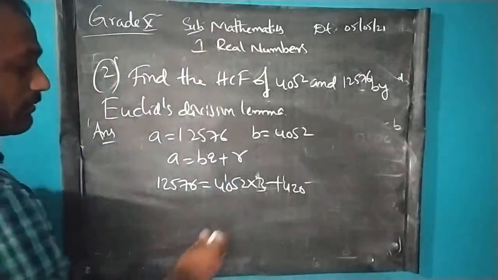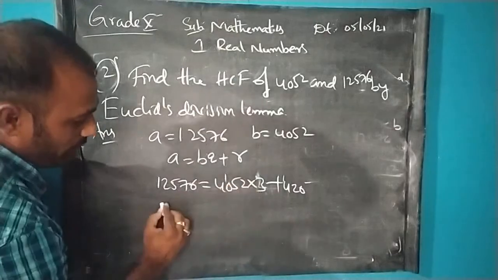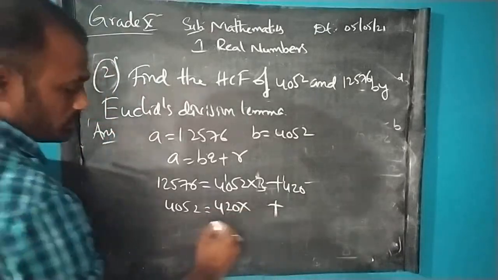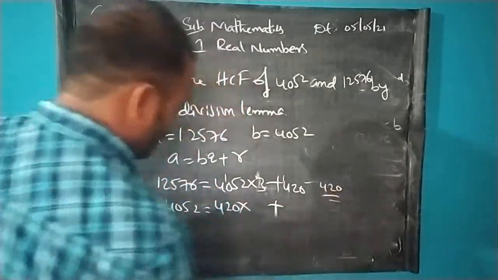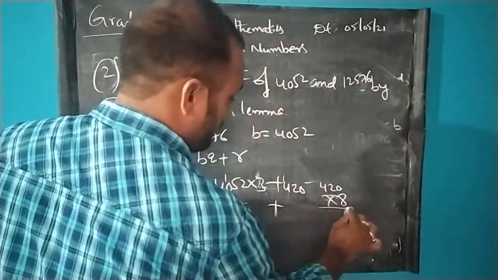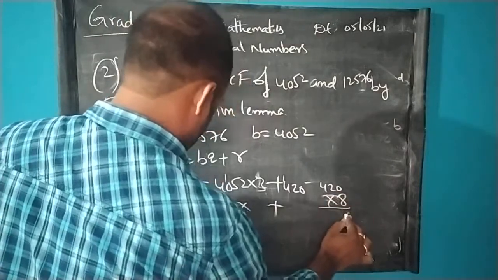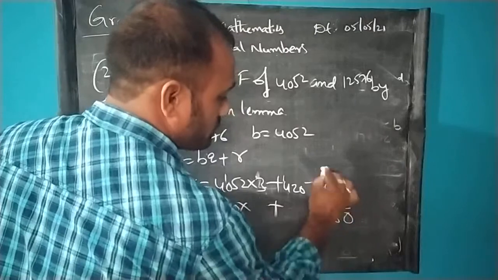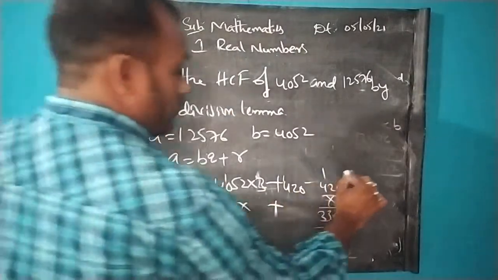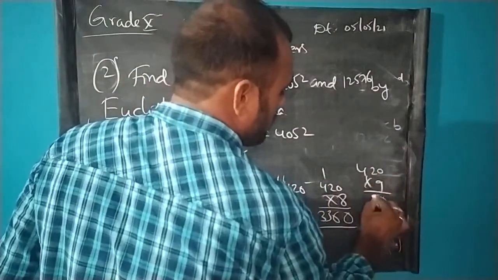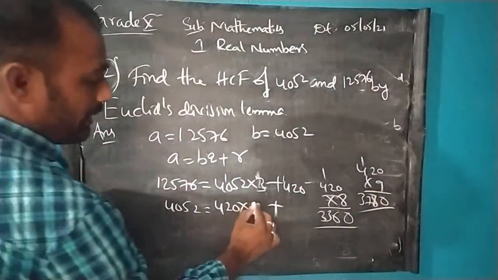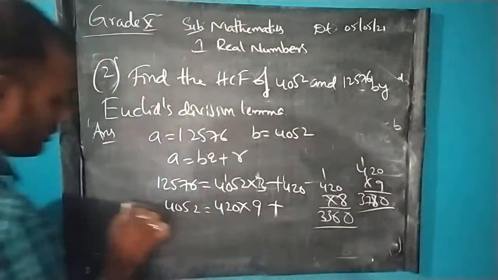So we need to do the division very carefully. After getting this answer, as I already said, the B value 4052 equals 420 remainder into something plus something. So now we have to divide by 420. 420 into what number will give this? Let me check for 8 times. 420 into 8: 8 times 0 is 0, 8 twos are 16, 8 fours are 32, so 3360. 420 into 9 if we check: 9 twos are 18, 4 nines are 36, so 3780. Okay, we can go with 9 times, 3780.